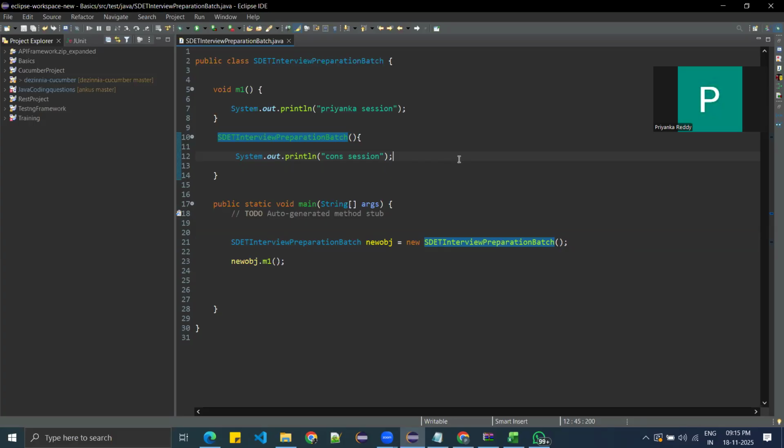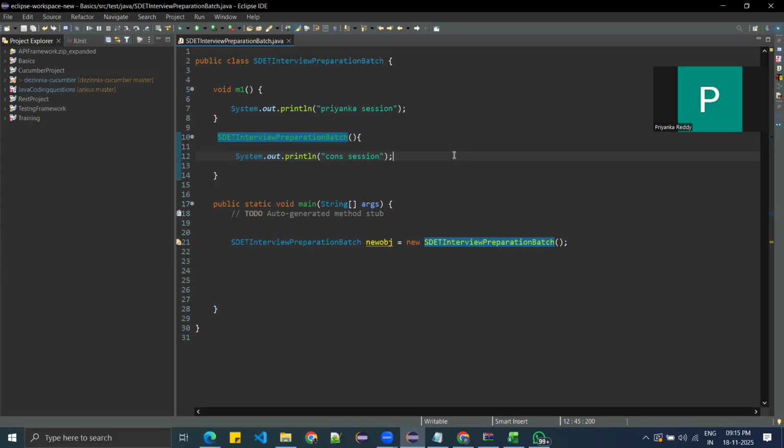Why is the constructor needed when the method is already there? If you want to call the method, you have to call it explicitly. That means you have to create an object and then, by using the method name, you call it; only then will this method be executed. Whereas for the constructor, if you just create an object, in the process of object creation, it is redirected here. This is a constructor. In the process of object creation, the constructor will be executed automatically. So you no need to call the constructor explicitly in Java. Got it? Got it, guys?